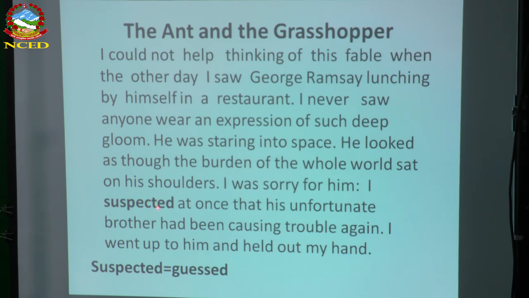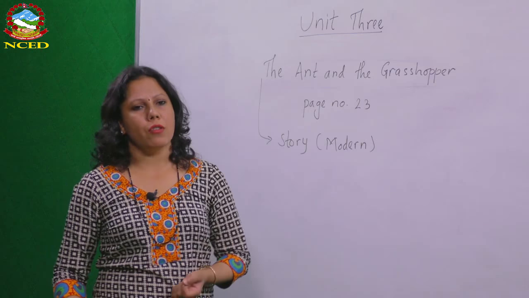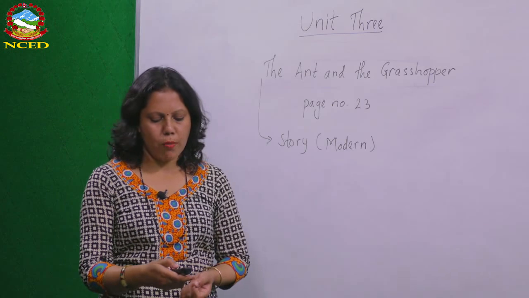And the narrator guessed that he was not happy because of his brother. After saying all this, the narrator went up to him and tried to talk with him and help him, and find out what the problem was with the judge.